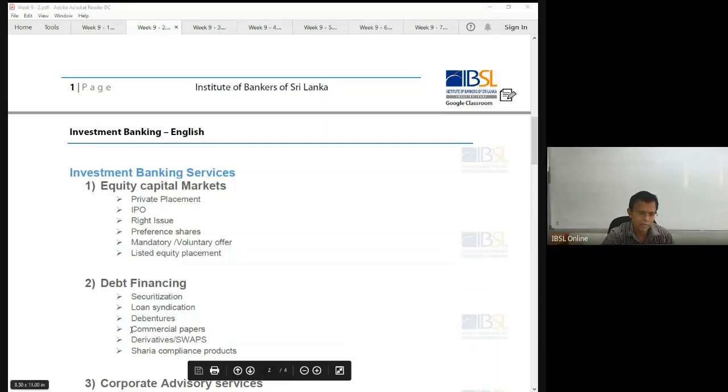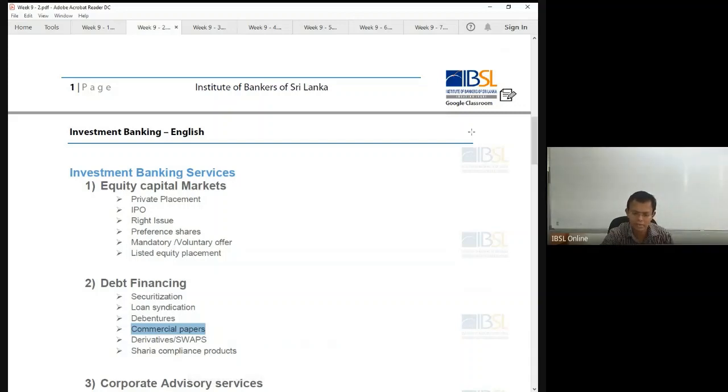What is the very similar instrument for commercial papers we have discussed so far? Treasury bill. Treasury bill is the very similar instrument for commercial paper. Discounted instrument, money market instrument, maximum 1 year. Similar way of calculating the pricing. Derivatives, we will be undertaking this topic with you today under foreign exchange. Sharia compliance products, no need to have this.